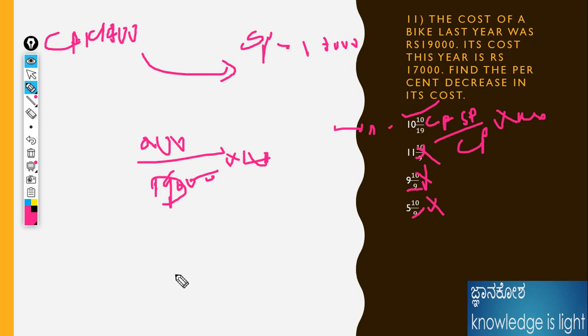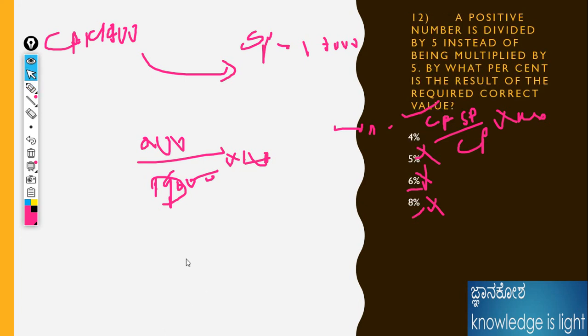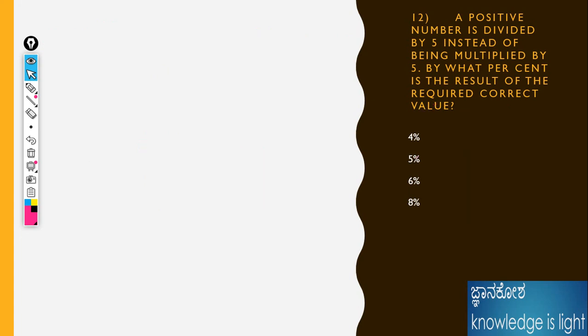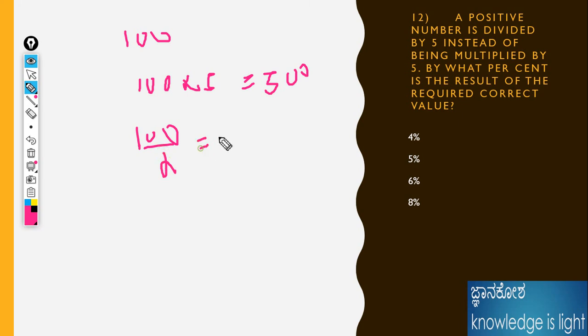Okay, next one. A positive number is divided by 5 instead of being multiplied. I don't know the positive number, so I would take it as 100. If 100, I should multiply this by 5. What is the initial one? That should be coming as 500. What is the incorrect one? If 100 is divided by 5, that should be coming as 20.